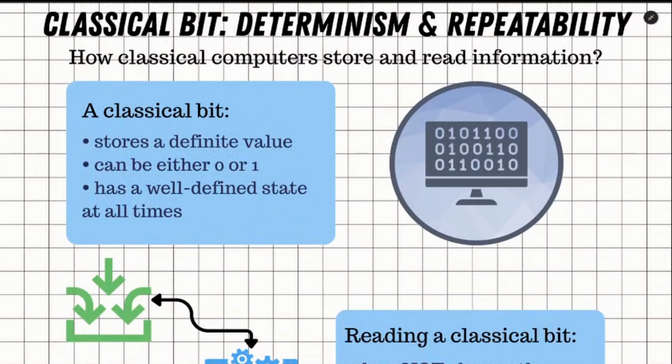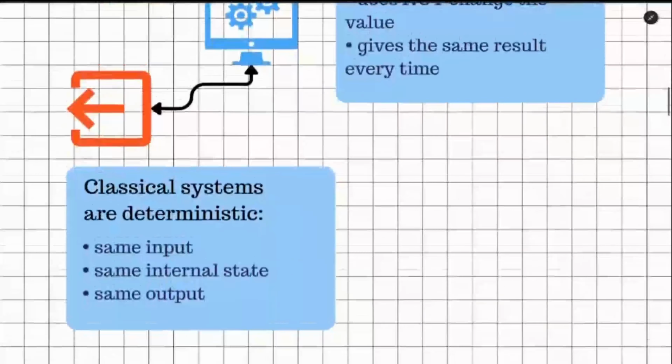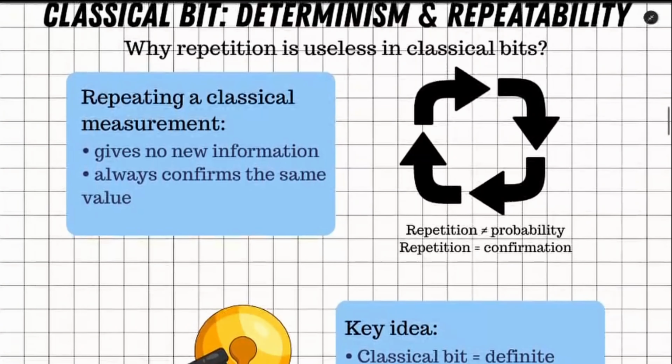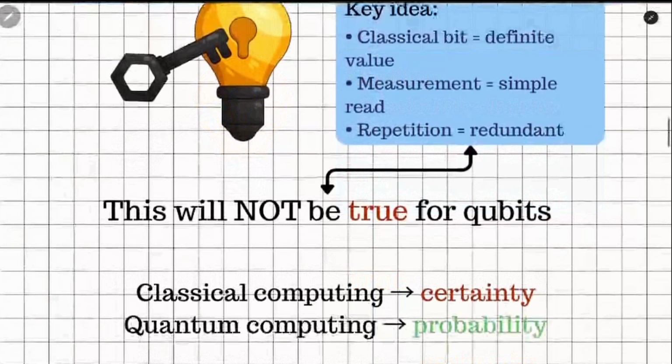The classical bit. A classical bit stores a definite value. At any moment, it's either 0 or 1. If a bit stores the value 1 and you read it, you get 1. If you read it again, you still get 1. Reading a classical bit does not change anything. This is why classical systems are deterministic. Same input, same internal state, same output. Repeating a measurement in classical computing gives you no new information. It only confirms what you already know.